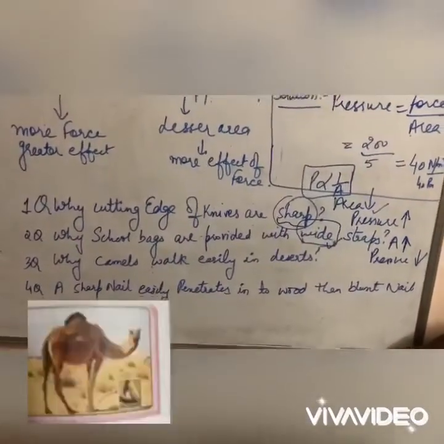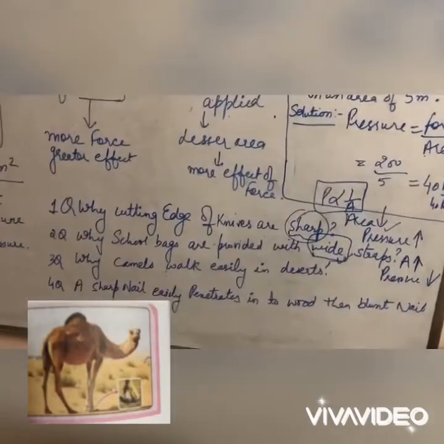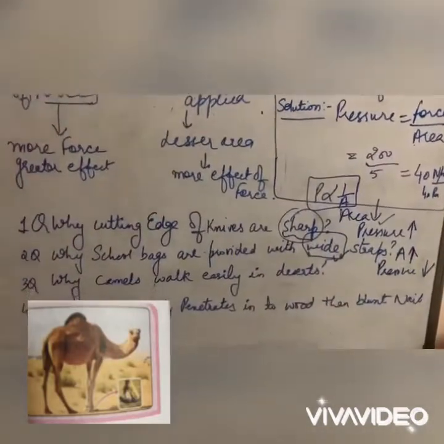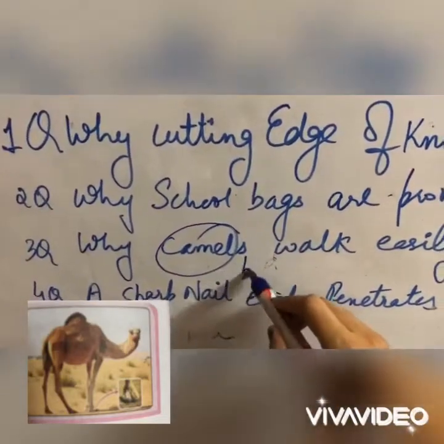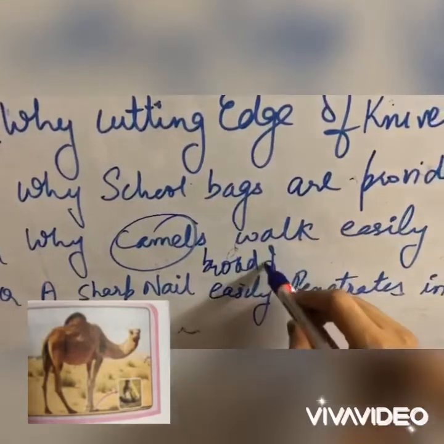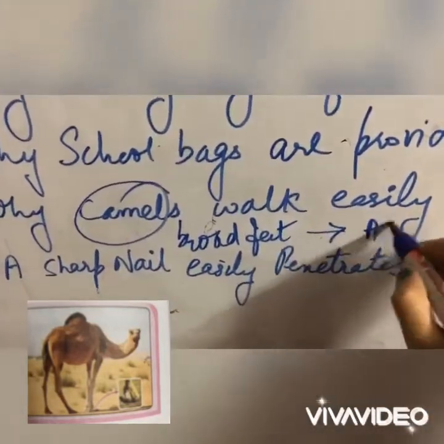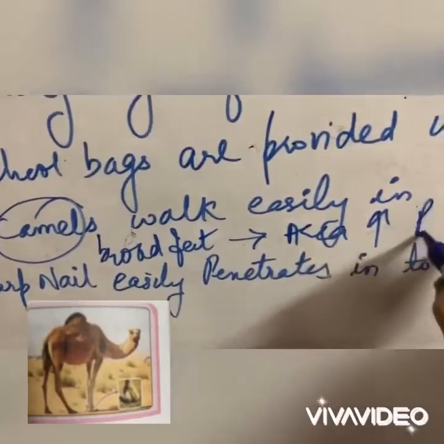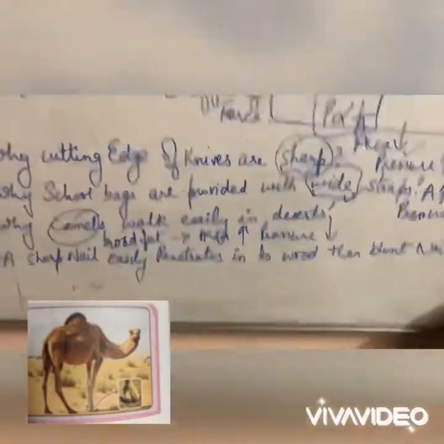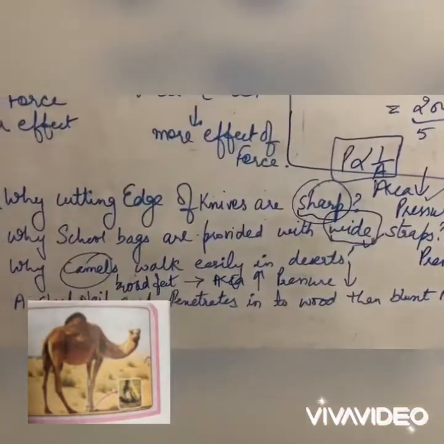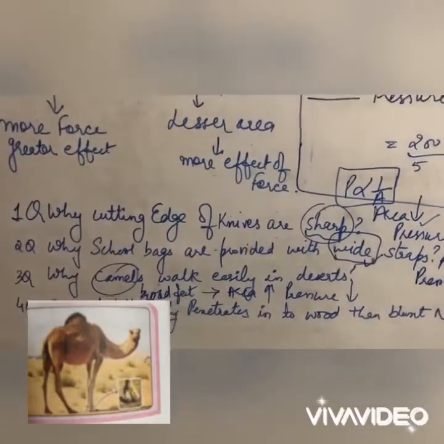And next is: why do camels walk easily in deserts? You have seen that camels walk very easily in deserts. Why is it so? Because the feet of camels are very broad. How are their feet? They are broad feet. Because of the broad feet, what increases? The area would be more and the pressure would be less. So if the pressure is less, they can easily walk, as their feet do not sink into the sand. They can easily walk in the desert.